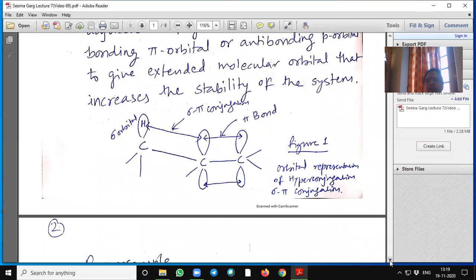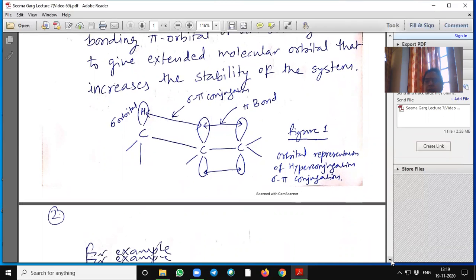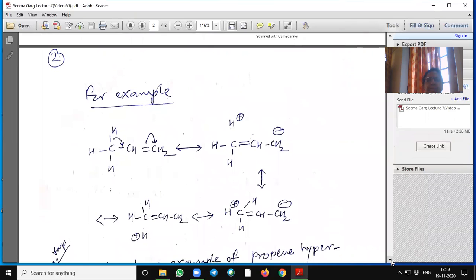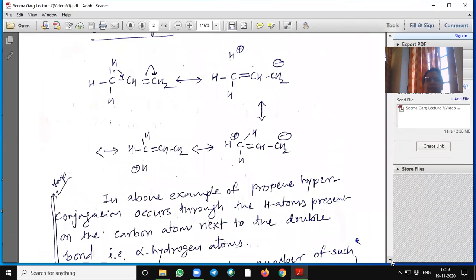See, this is the structure showing how the sigma bond electrons of hydrogen and carbon are in hyperconjugation. For example, propene. Here, the carbon-hydrogen sigma bond electrons are hyperconjugated with the pi electrons of the adjacent carbon.